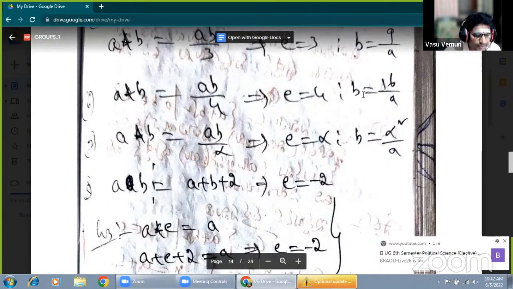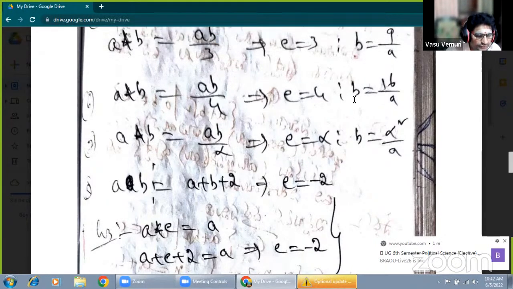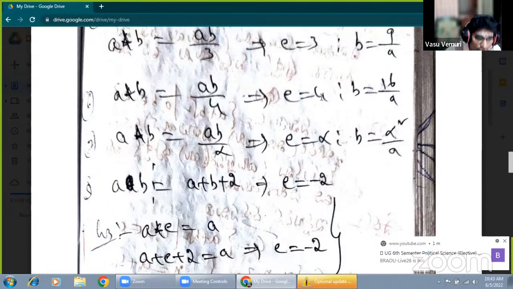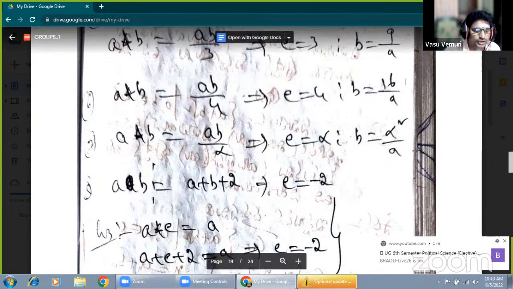Now, what is the inverse element? From the G4 condition, A star B equals B star A equals the identity. Here, the identity element is 4. Therefore, when A star B equals 4, AB by 4 equals 4. Cross multiplying, AB equals 16, so B equals 16 by A. This is the inverse of the given element A. B is the inverse of A. From the G4 condition, A star B equals B star A equals the identity.